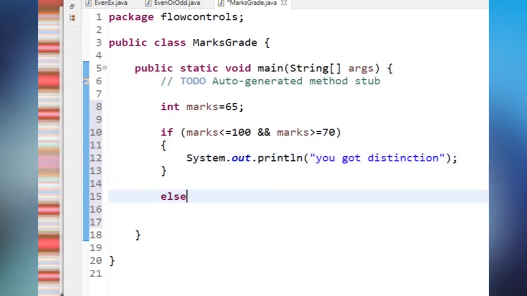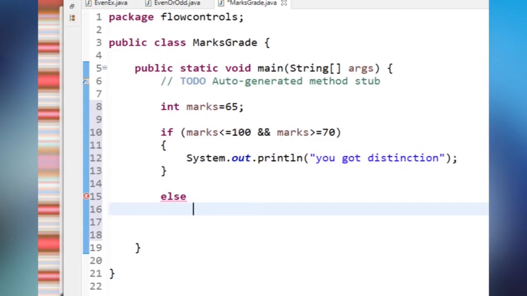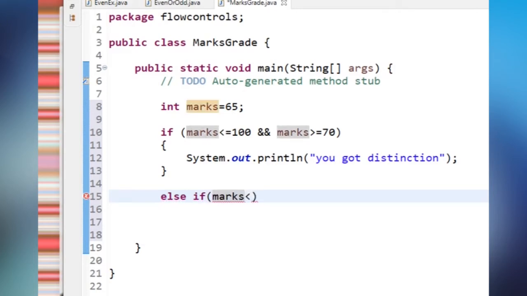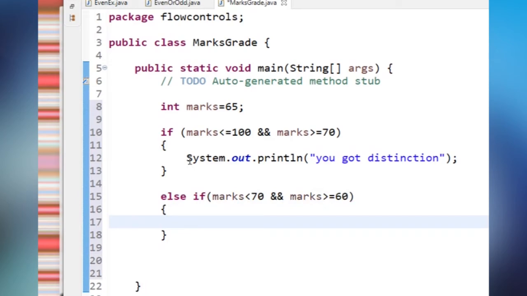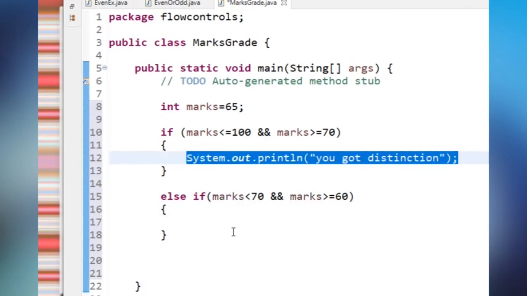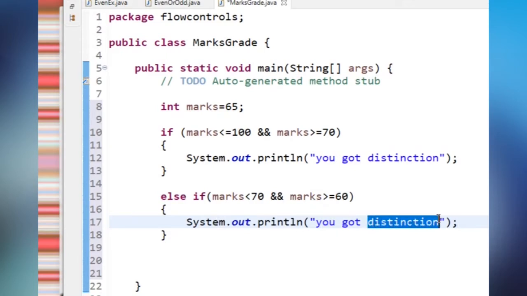And the same way I have to write another condition. Else, if I didn't get greater than or equal to 70, I have to write another condition, right? So what is the condition? Else if marks less than, not less than or equal to, just less than 70, and marks should be greater than or equal to 60. Then, simply I'm copying this, you got grade 1.